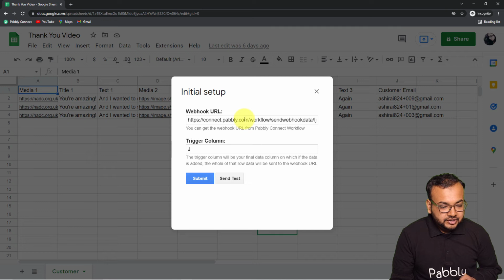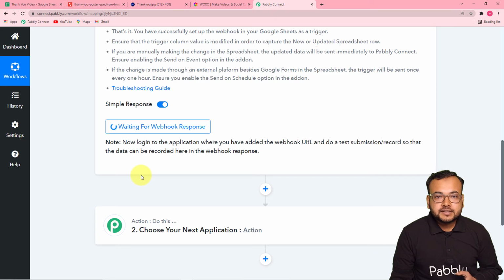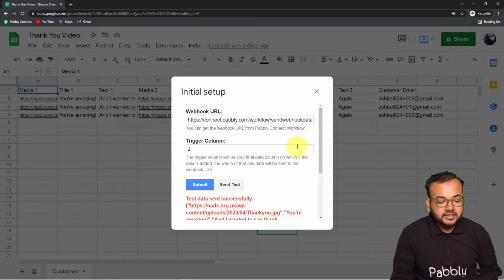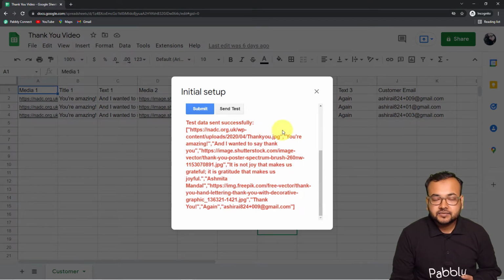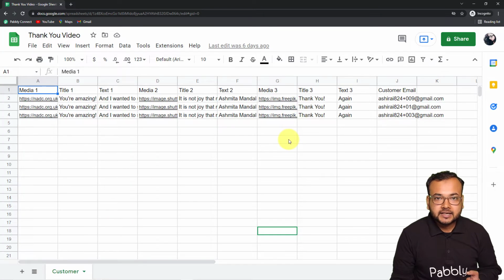First let me paste the webhook URL that I have copied from Pabbly Connect, and here you can see I have put this J. Now when you click on send test, the data of the first row that we have in the spreadsheet will be delivered to Pabbly Connect as the test data. You can see in Pabbly Connect it is showing waiting for the webhook response. Now let me click on send test here, and you will see data sent successfully is showing up. Now click on submit, and now let's check in Pabbly Connect.